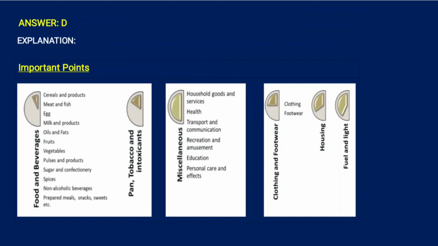Consumer price index. Let us see the explanation for this. If you see the explanation, it is pictographically represented. This is there, this is there, this is there. So there is no confusion.